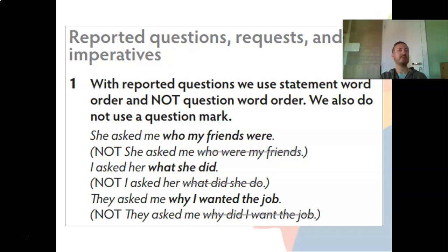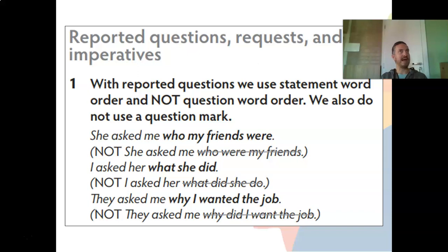somebody said, for example, oh, I want to buy a car. And then you can tell this thing to another person. Oh, my sister told me that she wanted to buy a car. So I am reporting what my sister said to another person. So I can report statements.